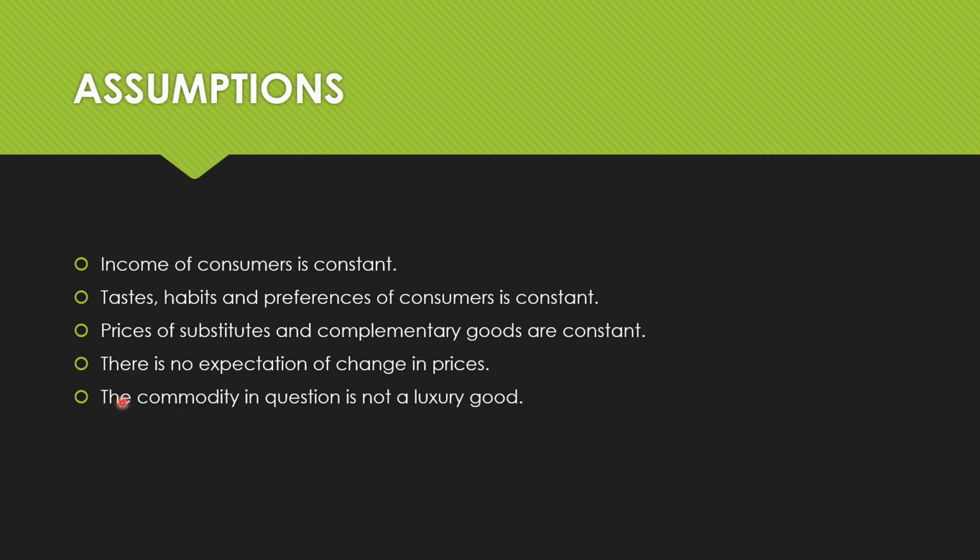Okay, now apart from this, the fourth assumption is there's no expectation of change in prices. See, if at all we are expecting that the price of the commodity is going to go up, if I know that tomorrow the price of a commodity is going to rise, then I'll buy a lot of commodities today. So demand is going to increase today because there's an expectation that tomorrow there will be an increase in price. So whenever there's an expectation with regard to increase of price or decrease of price, there is always an impact on demand, and whatever is having an impact on demand, we are keeping it constant.